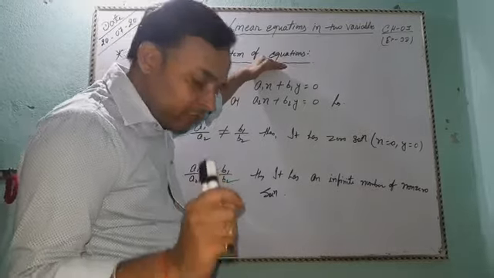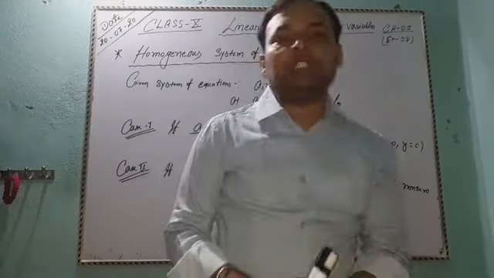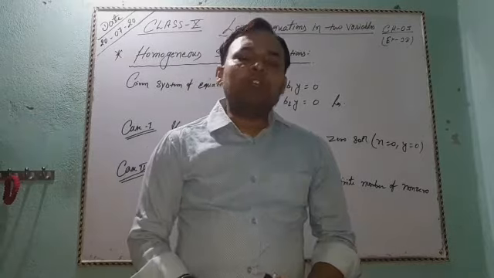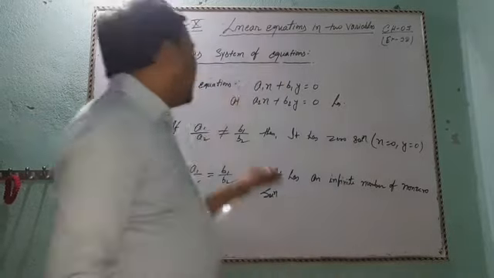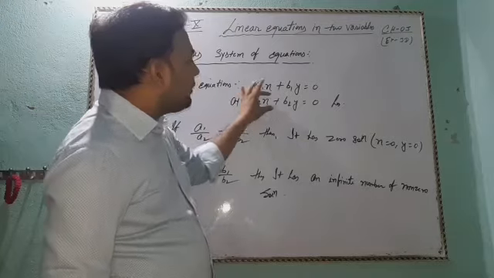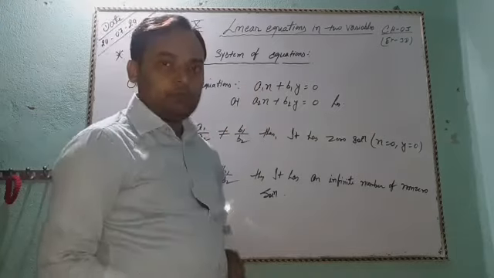Homogeneous system of equations. What is the homogeneous system of equations? The system which is in the form of a1x plus b1 equal to 0 and a2x plus b2 equal to 0.